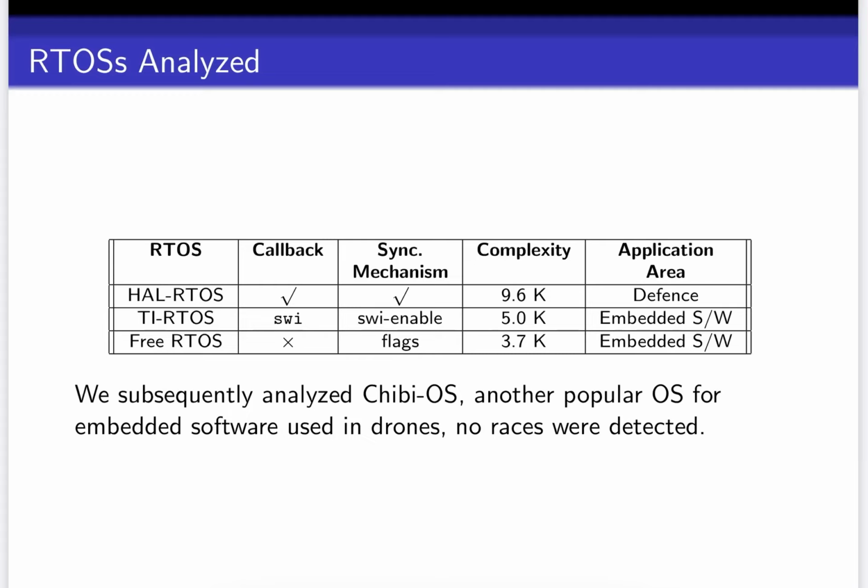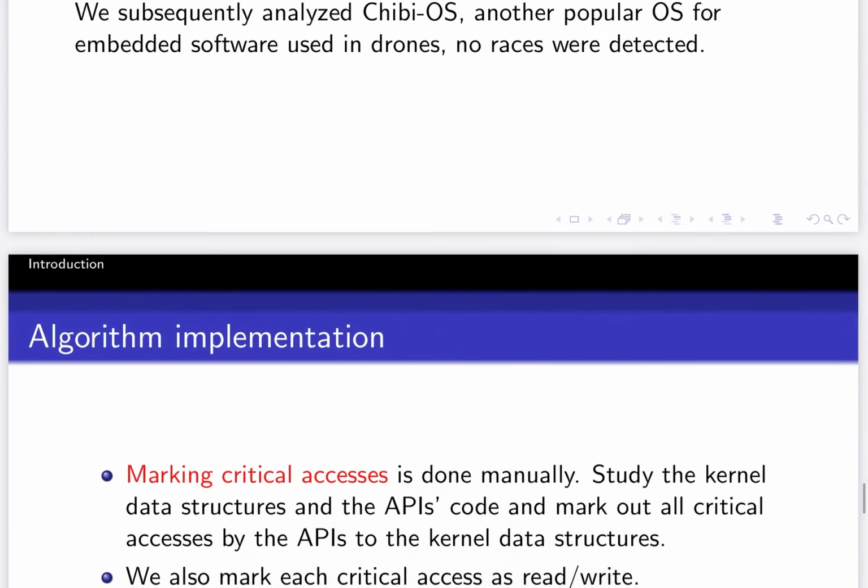Our main goal, which was Abhishek's work, which I am presenting today, was to analyze HAL RTOS, which is an IDC program with callbacks and with synchronization mechanisms like disabling and enabling interrupts. It is a complex RTOS because it's an ARINC 653 compliant RTOS that supports time and space partitioning and is used in Indian helicopters currently run by DRDO. So we analyzed HAL RTOS, FreeRTOS and TI RTOS. Subsequent to this paper, we also analyzed ChibiOS, which seems to be another popular RTOS used very much in drones. We couldn't find any races in ChibiOS.